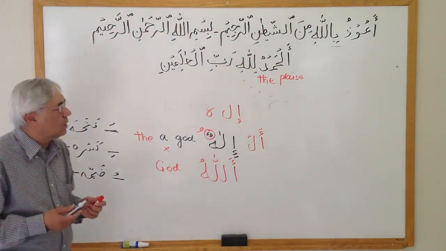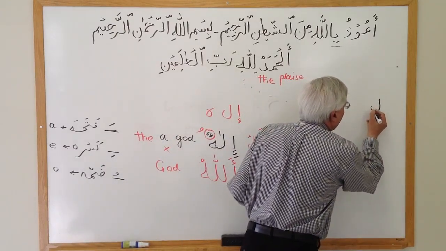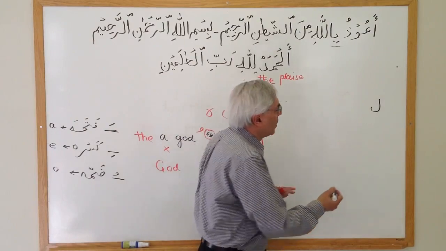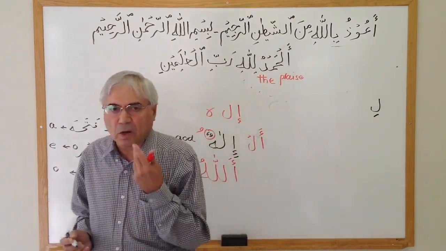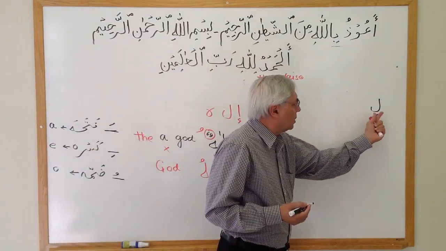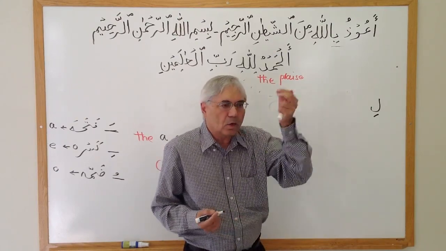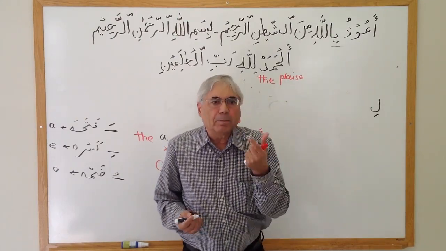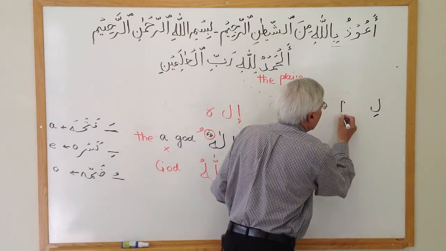Okay? Now let's learn one more thing. In Arabic, if I have this letter lam and I put a kasra under that, its sound is li, pronounced li. In Arabic, some letters with some harakat under or above become a meaningful statement. So li means for.